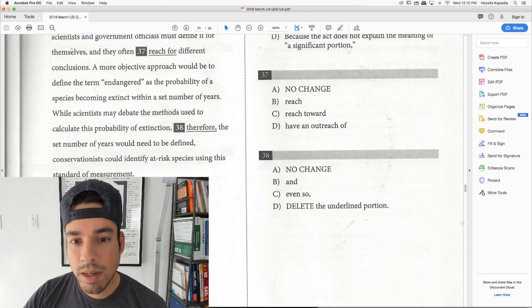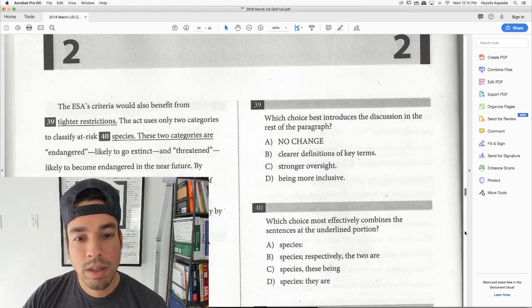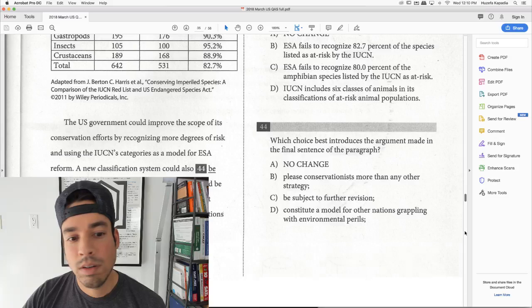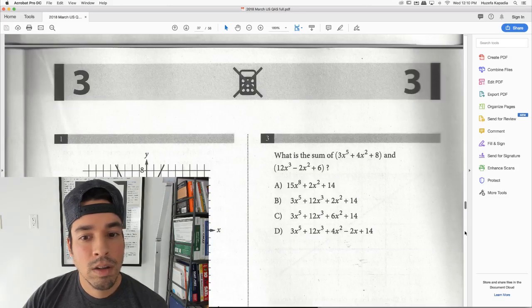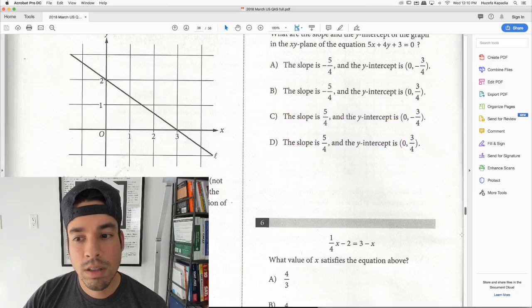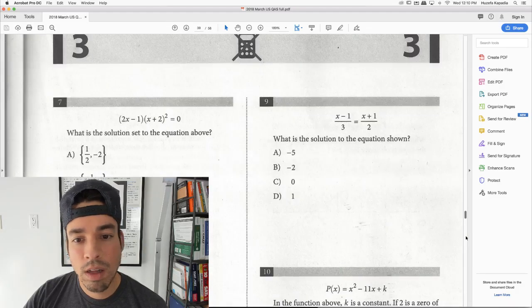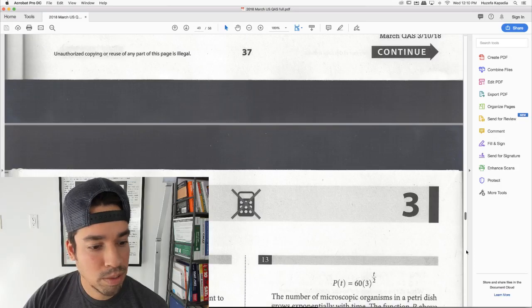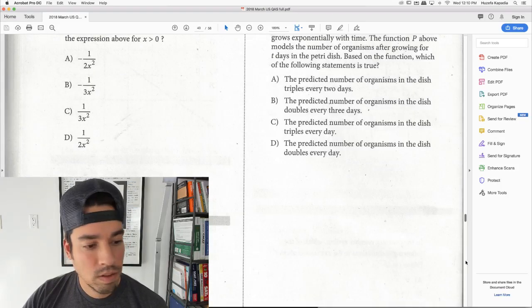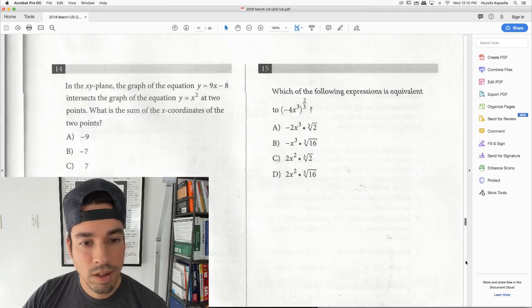Oh man, where is the math? It's way down here. Here we go. They give these, and then we go to the grid-in. I love the no-calculator section. It's so short and fast. It's like a quick sprint. It's pretty fun once you get comfortable with it.